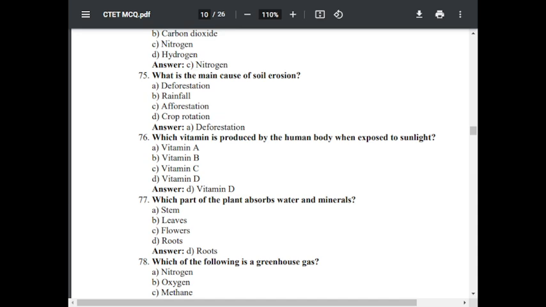Question number 77. Which part of a plant absorbs water and minerals? Option A, stem. Option B, leaves. Option C, flowers. Option D, roots. The correct answer is D, roots.